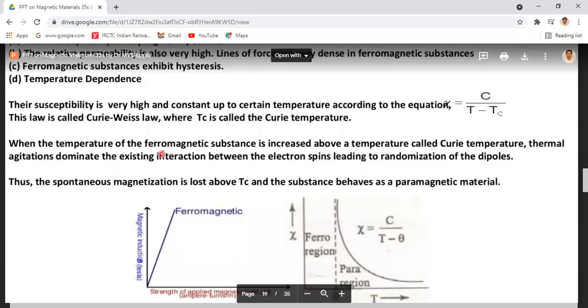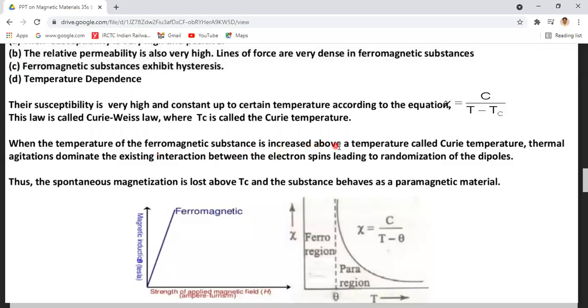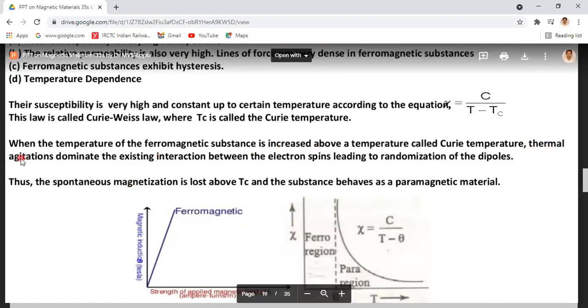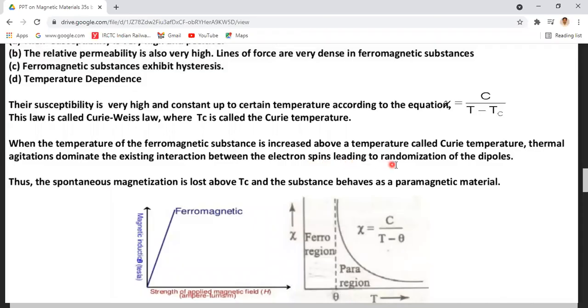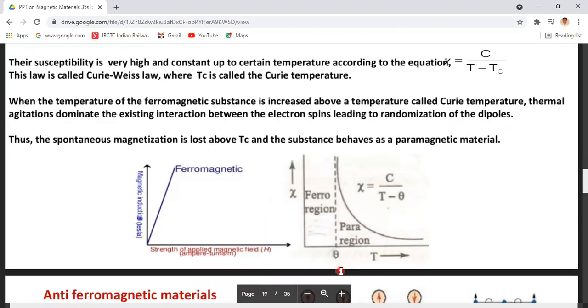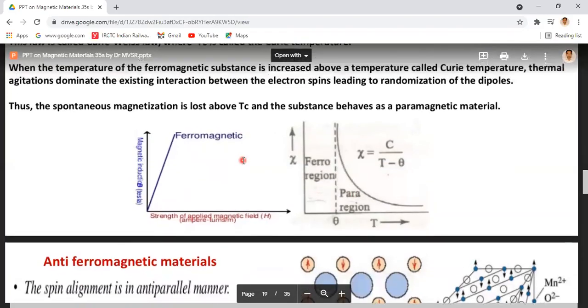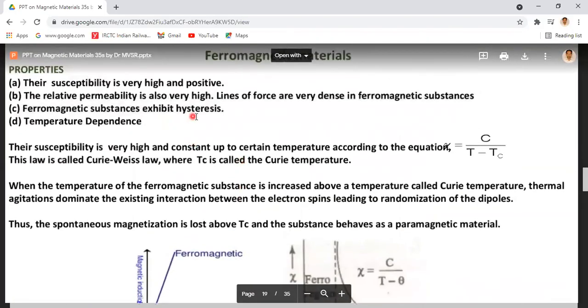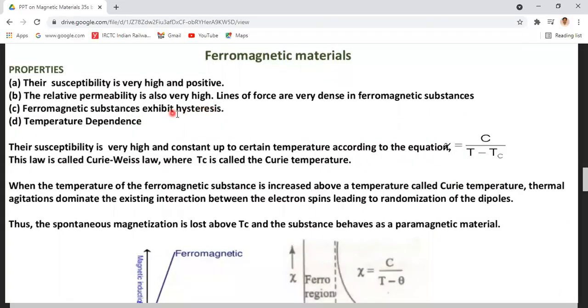When the temperature of the ferromagnetic substance is increased above the Curie temperature, thermal agitations dominate the existing interaction between the electron spins, leading to randomization of the dipoles. Thus the spontaneous magnetization is lost above Tc. Above the Curie temperature it loses the property of ferromagnetism and turns into a paramagnetic material. That is very important, because ferromagnetic materials exhibit the property of spontaneous magnetization and hysteresis behavior.